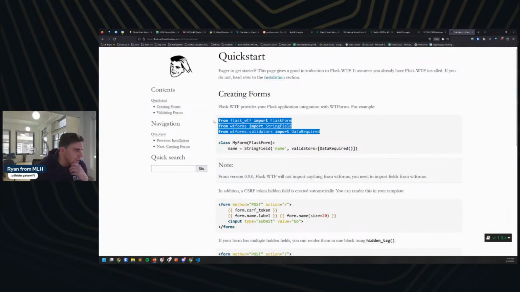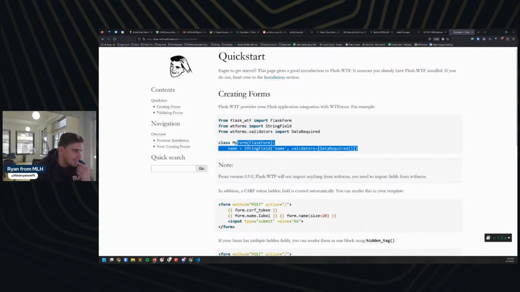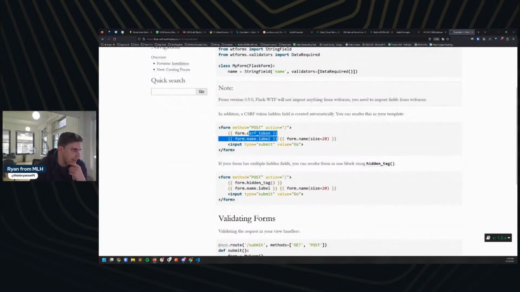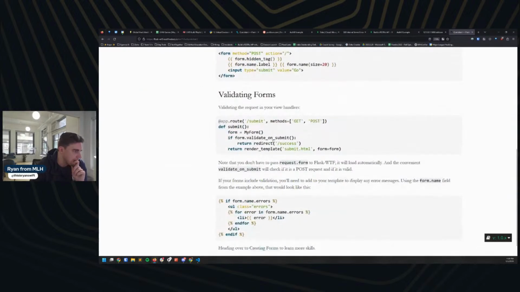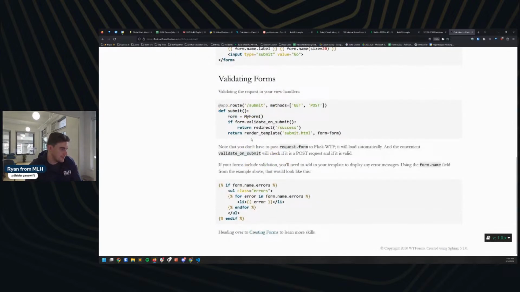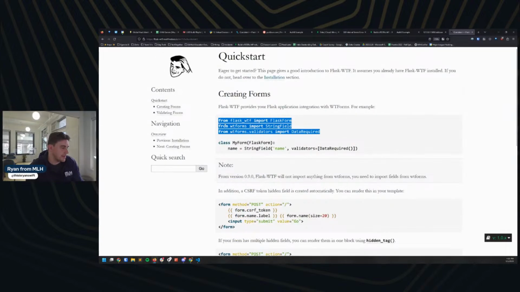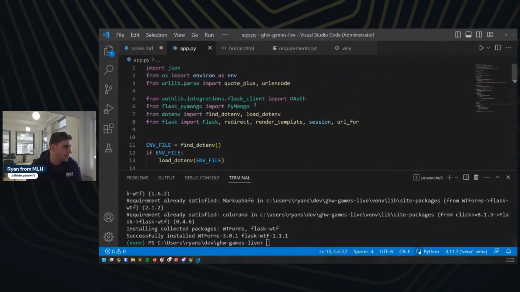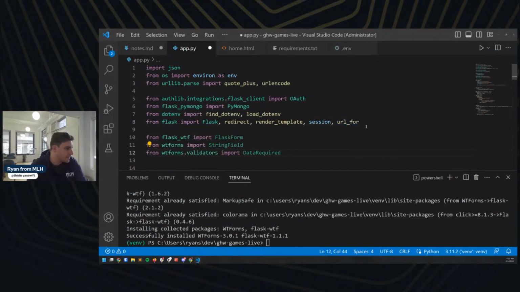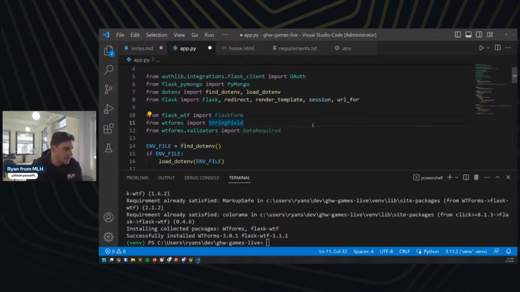Looks like we need to add some imports up here. Then we're going to define a class that's going to function as part of our form. And then we're going to use that in our HTML later on, it looks like. Okay. Awesome. For errors. Okay, fine. All right, great. So let's copy this here and add that to our app up top. We're going to just import all this stuff that we need. We might need more than this, but that's okay for right now.